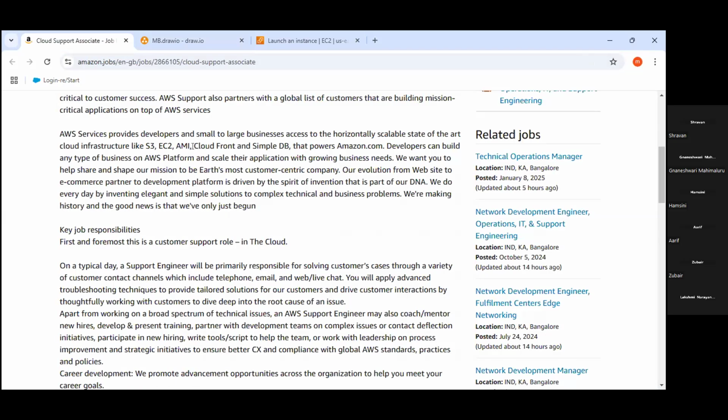And finally, we have the option that is called CloudFront. So may I know in the chat box, folks, what is the use of CloudFront? What is the use of CloudFront, folks?